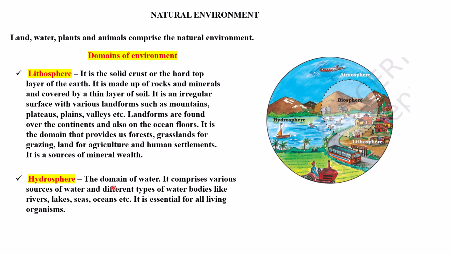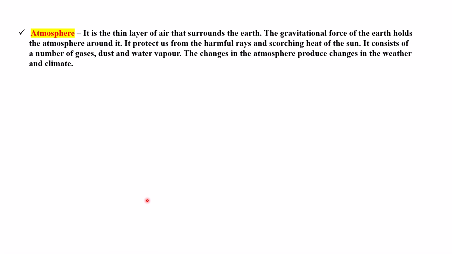Now next is hydrosphere, the domain of water. It comprises various sources of water and different types of water bodies like rivers, lakes, seas, oceans, etc. It is essential for all living organisms. Next, atmosphere. It is a thin layer of air that surrounds the earth. The gravitational force of earth holds the atmosphere around it. It protects us from harmful rays and scorching heat of the sun. It consists of a number of gases, dust, and water vapor. The changes in the atmosphere produce changes in the weather and climate. So you can see that at certain times there is a change in weather and climate also, isn't it? They all are due to the atmosphere.